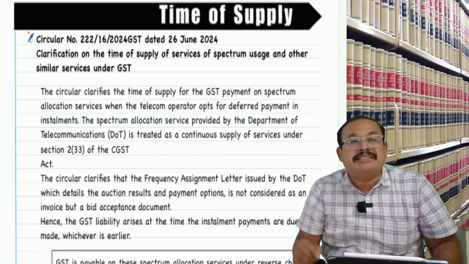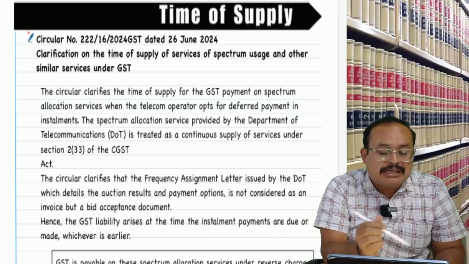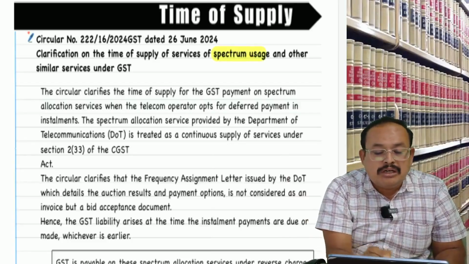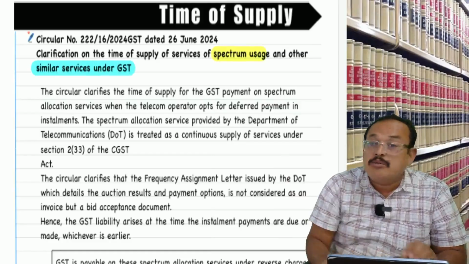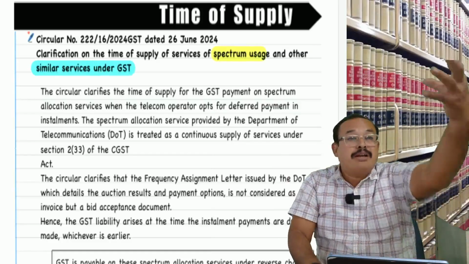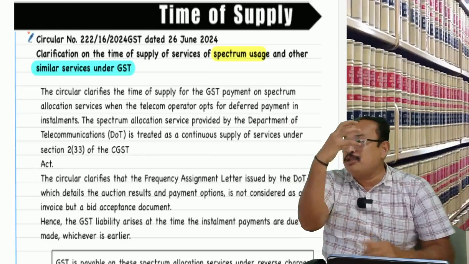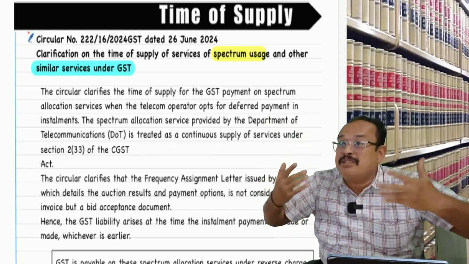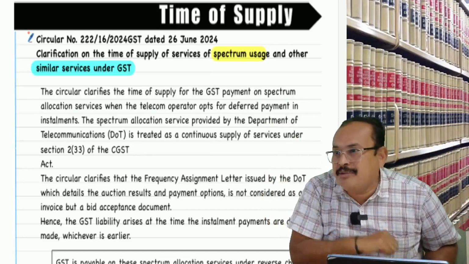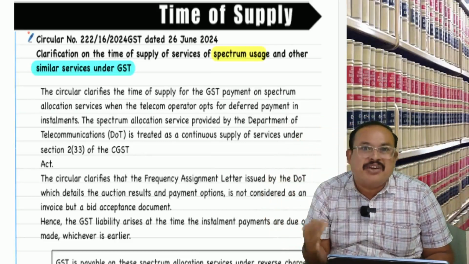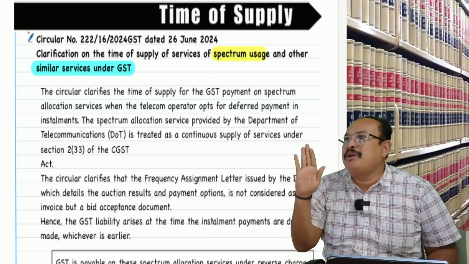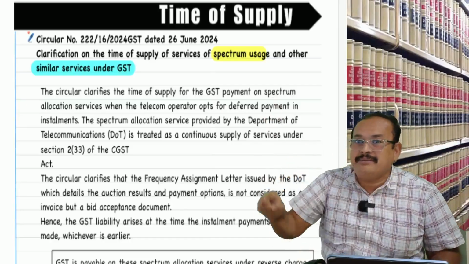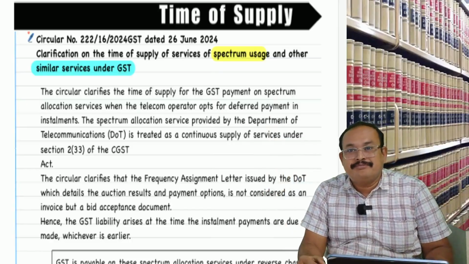They said in the circular it is not only a clarification for spectrum usage, but also for similar services. Meaning what? The supplier should be a government, the recipient should be a business entity, it should be RCM, and the supply should be taking place for a period of more than 3 months. If these conditions are satisfied, time of supply should be as per the continuous supply of service, not as per section 13(3). Get the clarity?